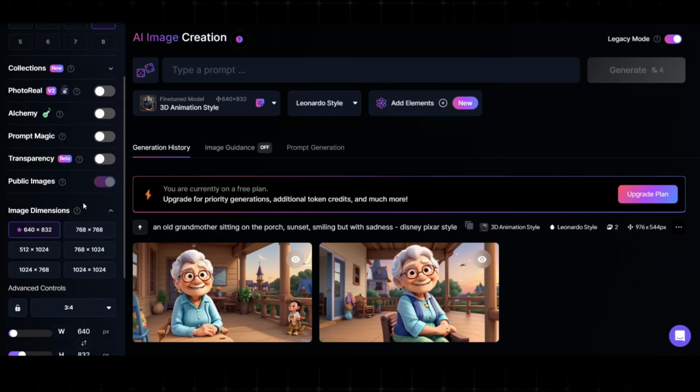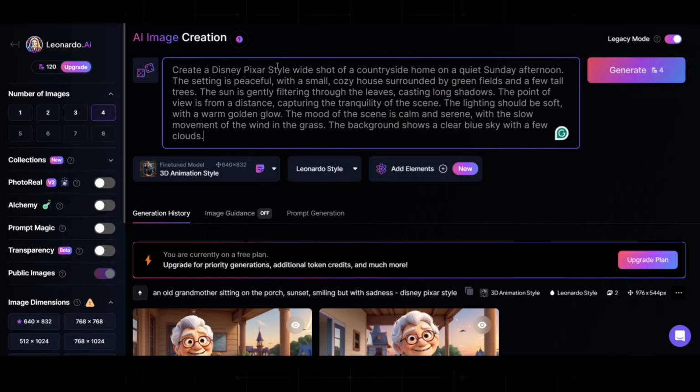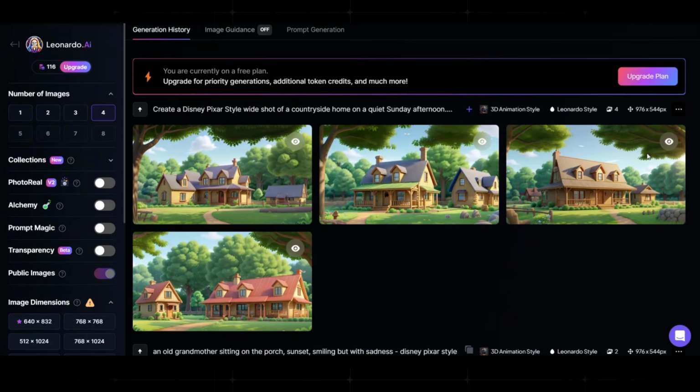From here, click on Fine-Tuned Model and choose 3D Animation, then click Generate with this model. Change the dimension to 16 by 9, then paste the first prompt from ChatGPT and click Generate. Do the same for the rest of the prompts.